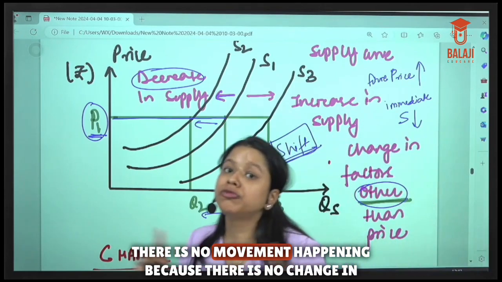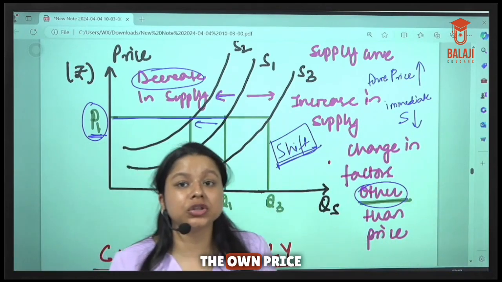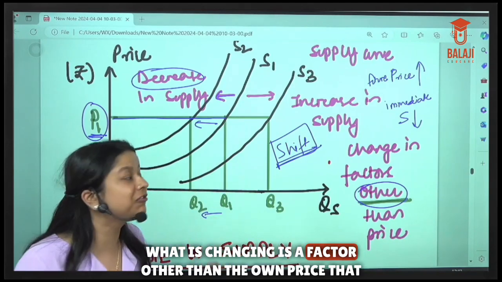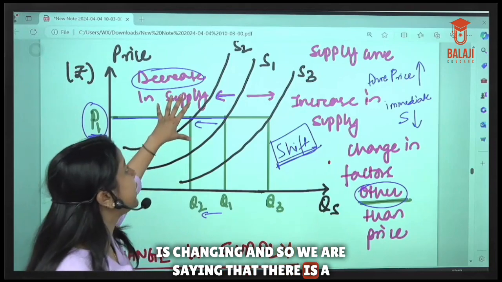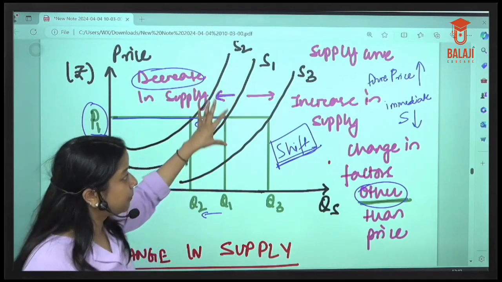There is no movement happening because there is no change in the own price. What is changing is a factor other than the own price, and so we are saying that there is a decrease in the supply.